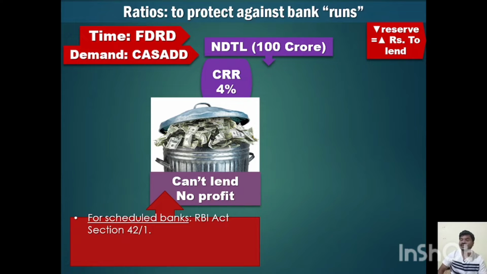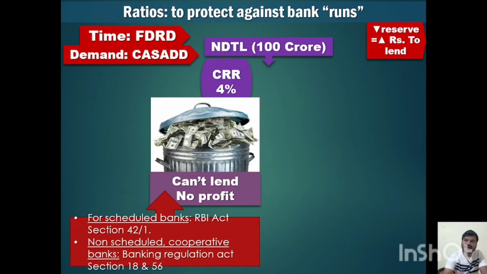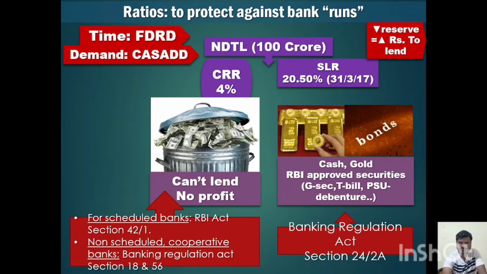Because it is written in the RBI Act 1934, where for scheduled banks it is written that banks have to maintain CRR as per the RBI Act 1934, and for non-scheduled banks it is written in the Banking Regulation Act 1949, where it is mentioned that these banks have to maintain CRR as per RBI. Now this 4% of the amount is cash. As I told, it cannot invest anywhere.